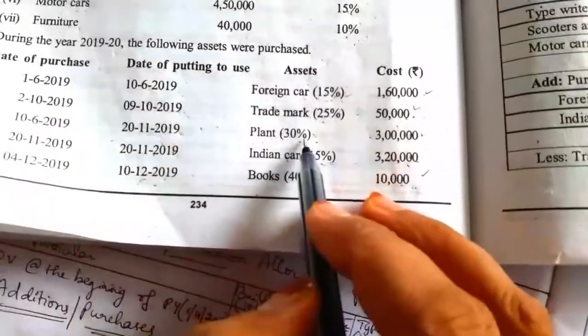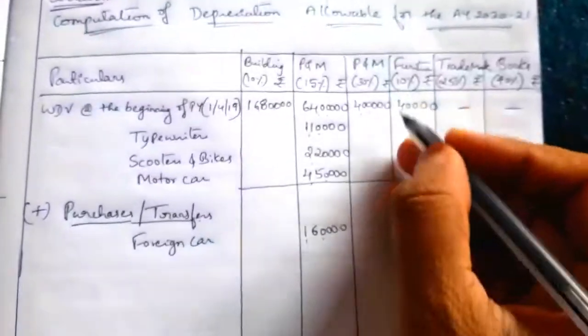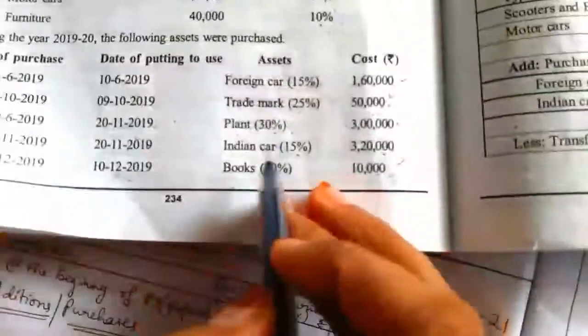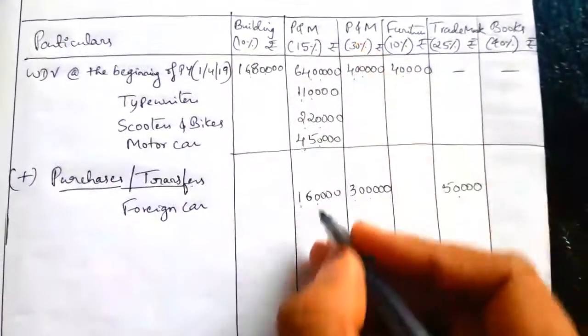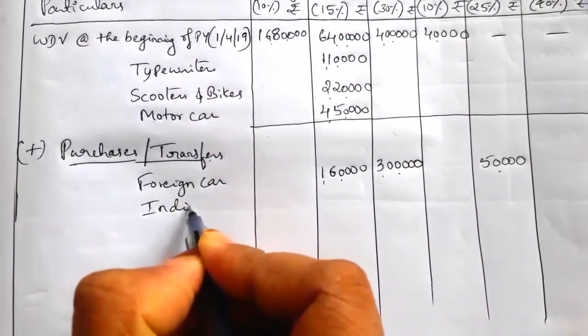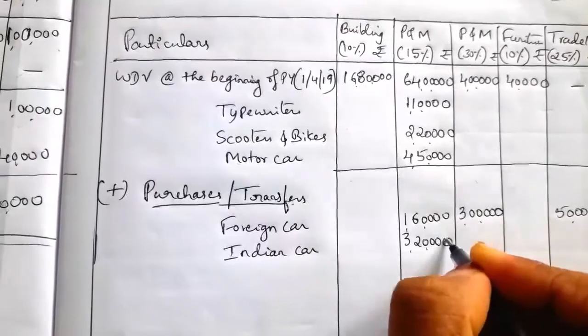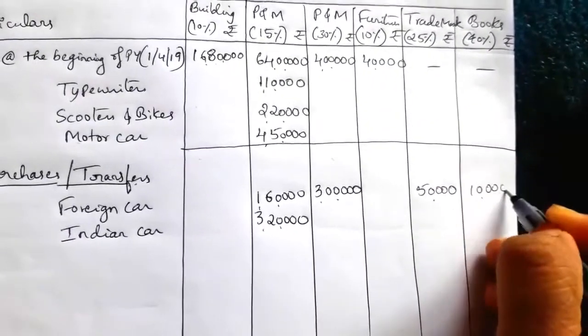Then purchase is a plant rated 30%. Under the 30% column we have to write 3 lakh, the plant purchased. Then Indian car purchased under 15%. So we have to take it under plant and machinery 15%. Indian car value is 3,20,000. Next purchase is books. Under the books column, value is 10,000. So there are no other purchases.